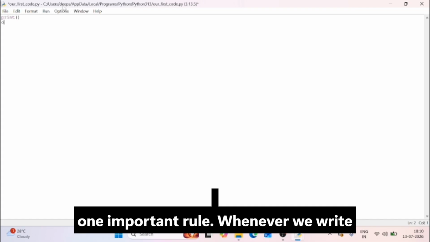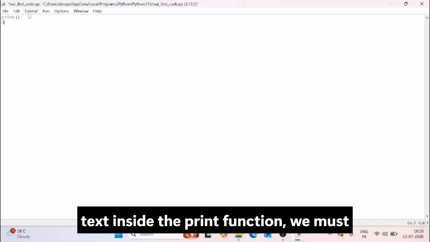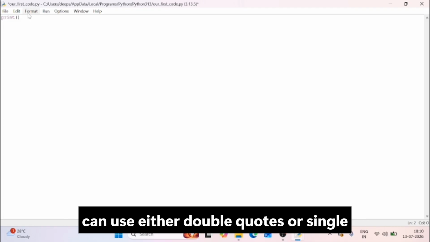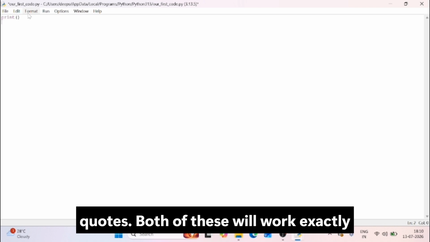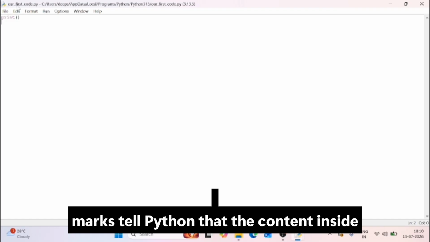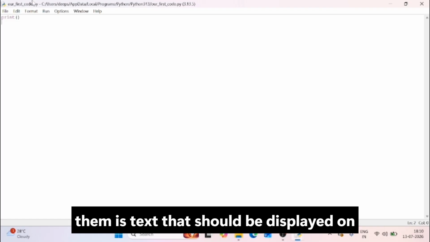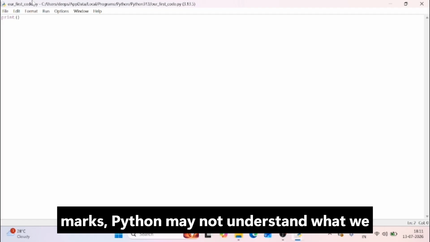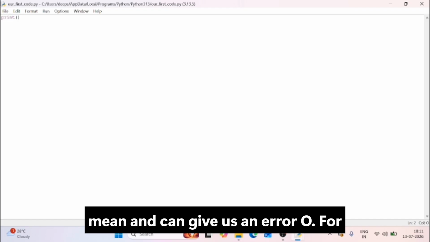Whenever we write text inside the print function, we must place that text inside quotation marks. We can use either double quotes or single quotes. Both of these will work exactly the same way in Python. The quotation marks tell Python that the content inside them is text that should be displayed on the screen. If we forget to use quotation marks, Python may not understand what we mean and can give us an error.